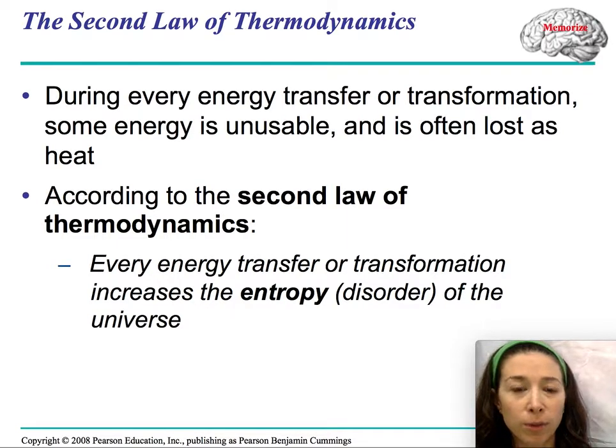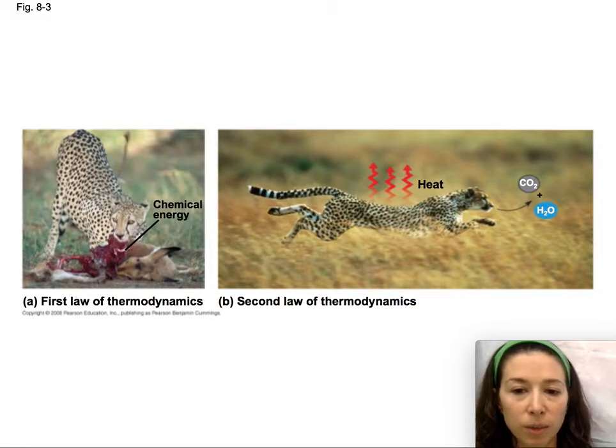So the second law of thermodynamics states that every energy transfer or transformation will increase the entropy of the universe, and we'll use the word entropy a few times. When you think about entropy, just think disorder. So when we break down the molecular bonds in a cupcake, we are in fact contributing to an increase in the disorder of the energy that was in that cupcake. So it is no longer ordered, and we've broken down a lot of those bonds. A lot of that energy has been lost to heat, and therefore we've increased the entropy of the universe just by eating a cupcake.